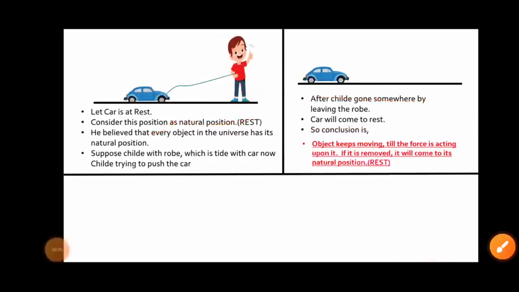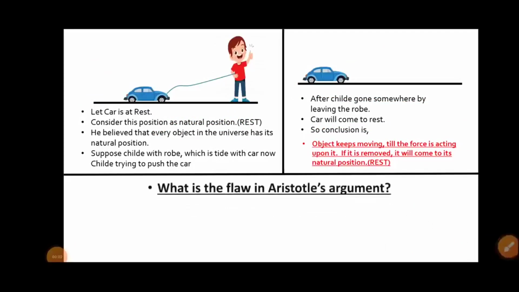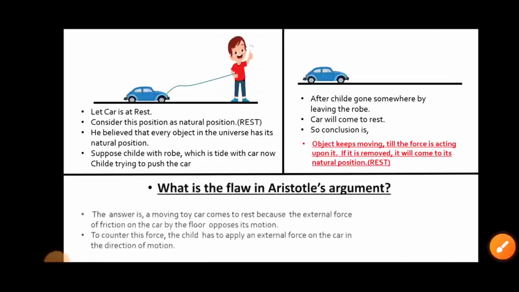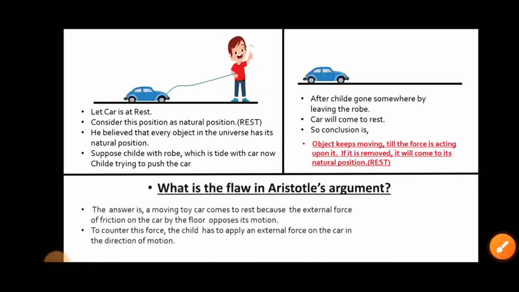Now let's see what the flaw in Aristotle's argument is. A moving toy car comes to rest because the external force of friction by the floor opposes its motion. To counter this force, the child has to apply an external force on the car in the direction of the motion.